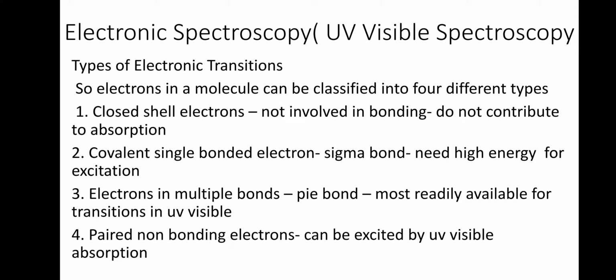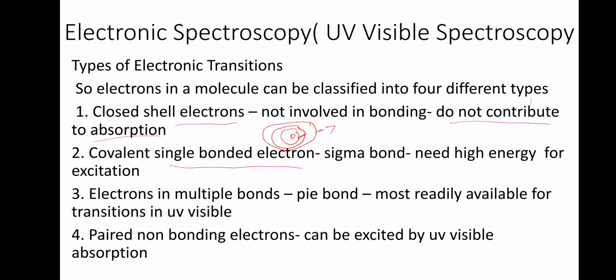Now, types of transitions. Electrons in a molecule can be classified into 4 different types. Closed shell electrons, that is the inner ones, 1s2, 2s2, 2p2. Whatever is on the outermost shell only will take part in bonding. These closed ones won't be involved in bonding and they do not contribute to absorption. When electromagnetic radiation is sent, they are not affected.